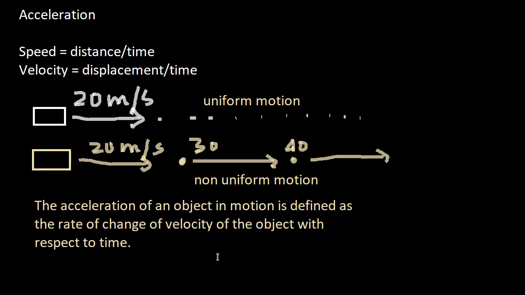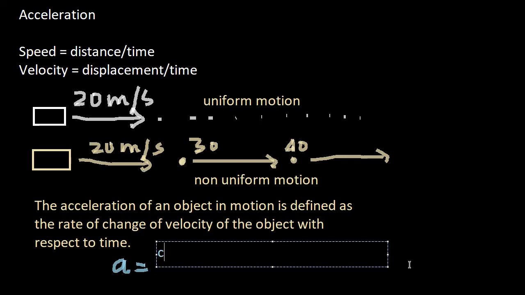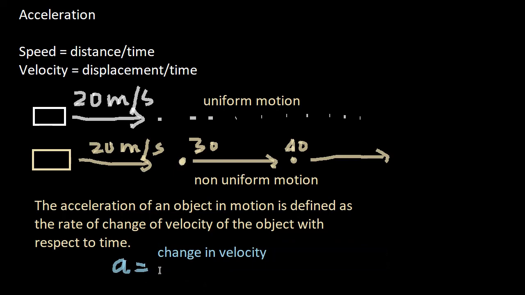Hence, mathematically speaking, this definition boils down to: acceleration is equal to the change in velocity divided by time.